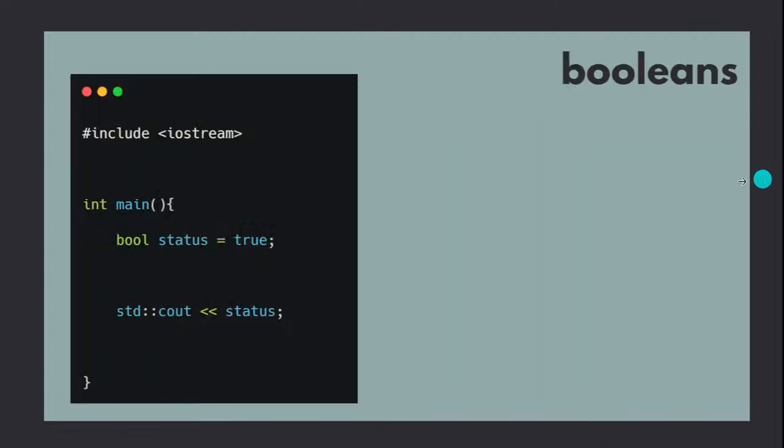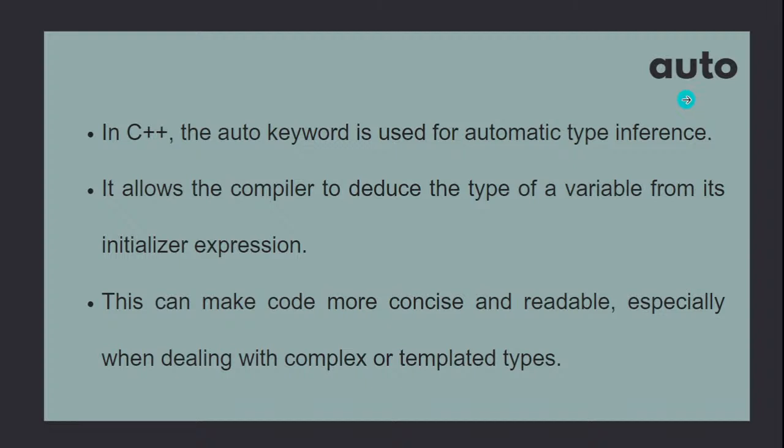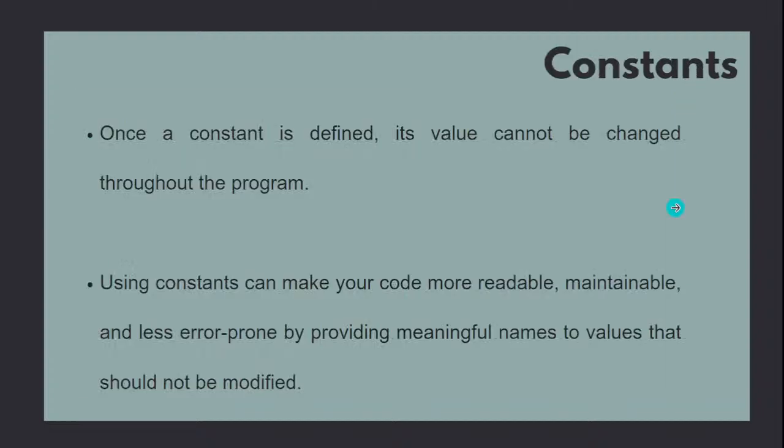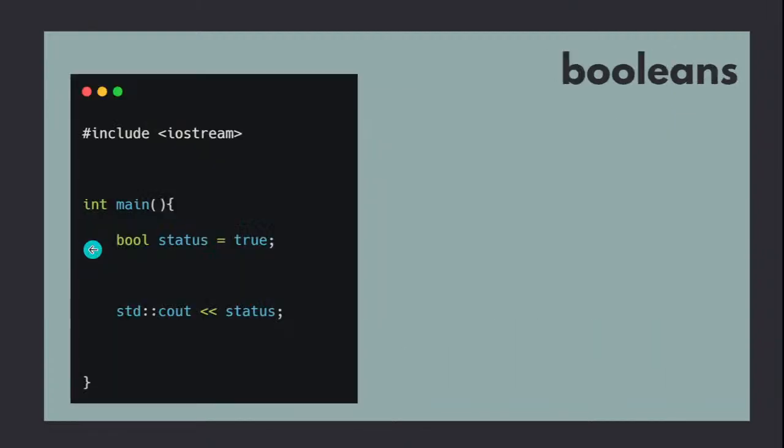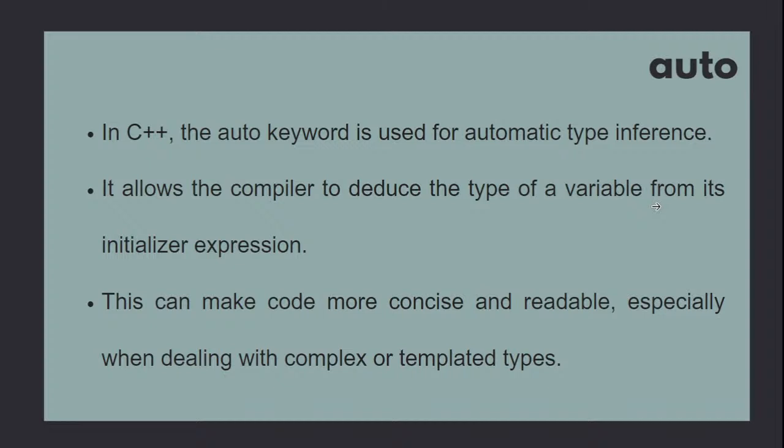Is it clear till now? Can we start with auto? There is something known as auto we have to see, and constants. Can we start? Can I get some response in the chat box? Okay, so we are going to start now with auto.